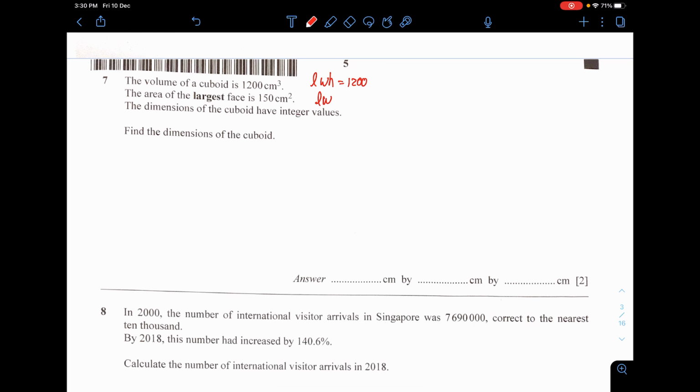Let's just say that length times width is 150. Okay, this is one of the areas that is in the cuboid. Okay, yeah, so that's what we have so far. All of them must be integers, all the length, width, and height. Okay, that's what they meant by the dimensions being integer values. Okay, so we have to find out the dimensions of the cuboid. Okay, should we actually draw this? It's not a must, but maybe just for explanation's sake, I'll draw this so you can have a good reference.